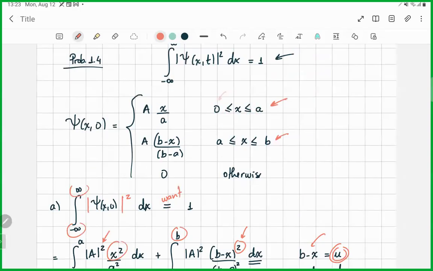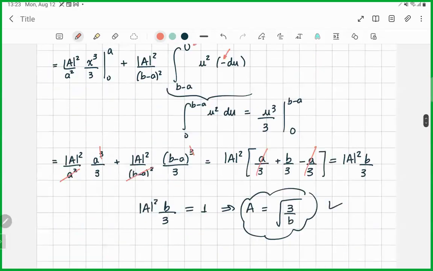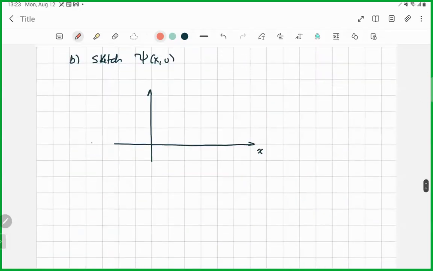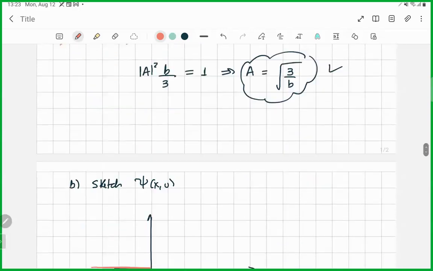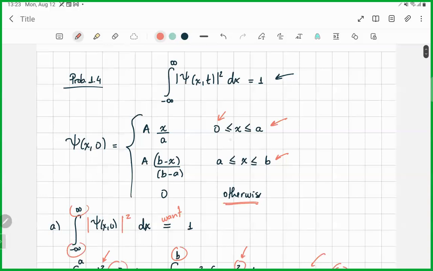Below 0, otherwise the function is 0. So when x is anywhere below 0, it's just 0. Then between 0 and a, we have x, and it's a positive slope here.